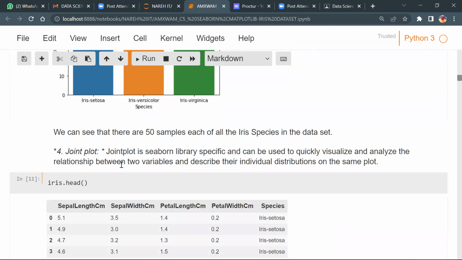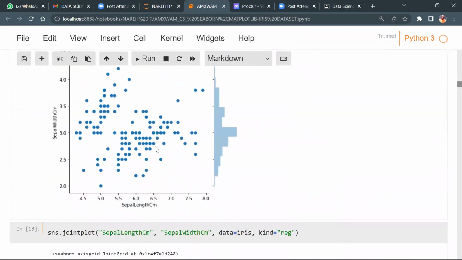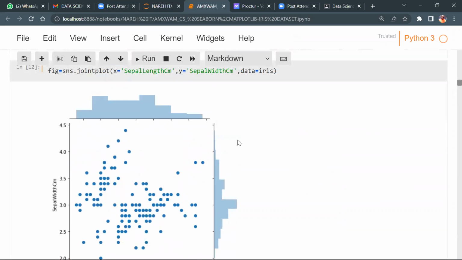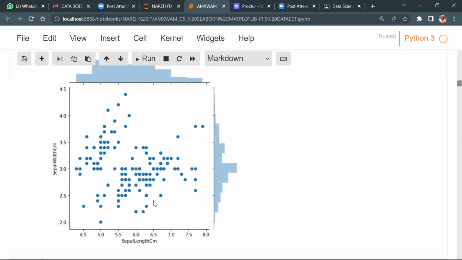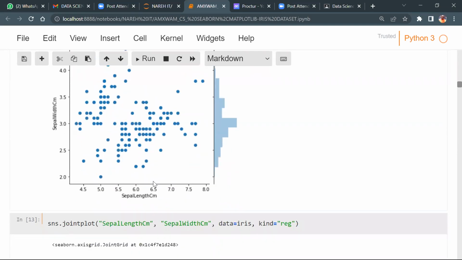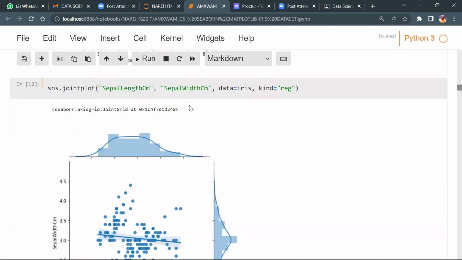How do you get a joint plot? This is the joint plot. What type of correlation is this? No correlation. So try to understand how the correlation graphs look like. Can we consider this in model building? No. All right, guys. Now let's look at this joint plot.